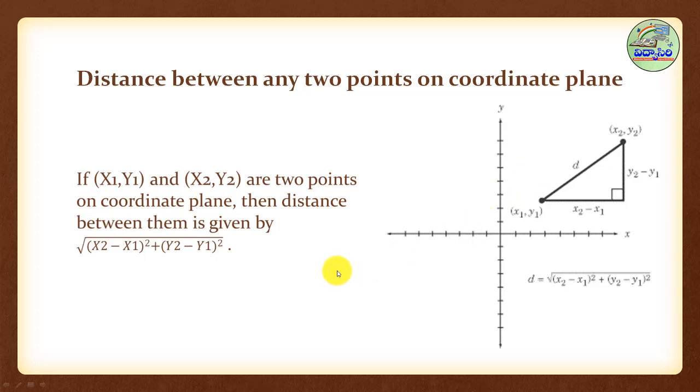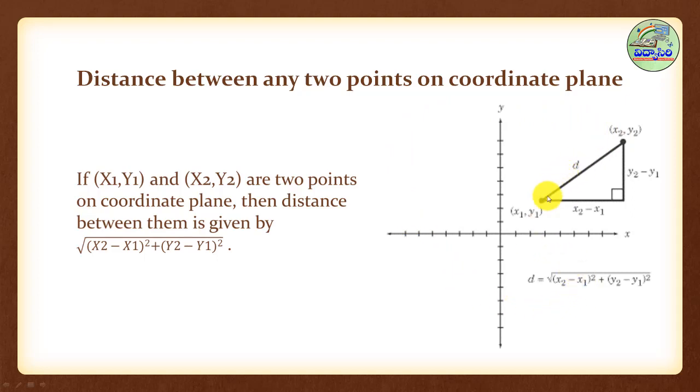One more last important formula: the distance between any two points on the coordinate plane. Before this, we discussed 2 points on the x-axis, 2 points on the y-axis, and origin to another point. Those were specific, but this is general. So we can apply this formula for all cases: on the x-axis, on the y-axis, and origin to any point. So it is a standard formula.